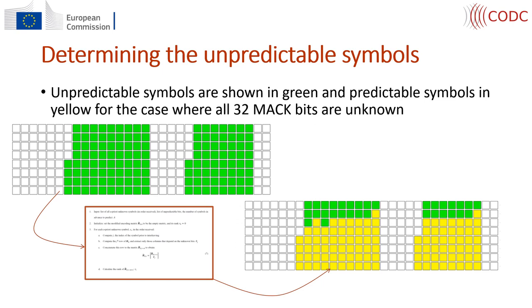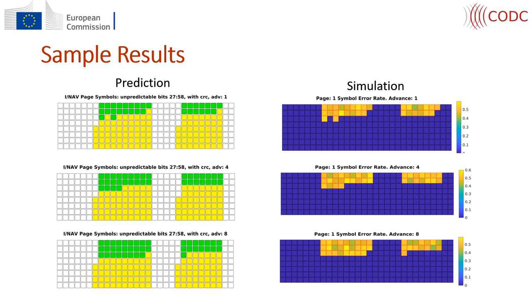The paper describes an algorithm for determining precisely which bits are unpredictable. Here we see the algorithm in action, shown in the red box. This algorithm maps the unknown a priori symbols in the upper left and splits them into those that are unpredictable, in green on the lower right, and those that are predictable, in yellow on the lower right. The result of this is that no matter what kind of attack is made, those symbols shown in green on the lower right are never predictable, and we can test these for a high error rate to detect a forward estimation attack.